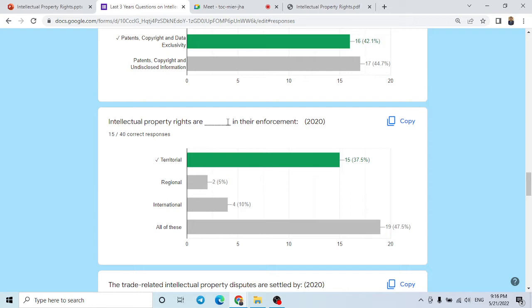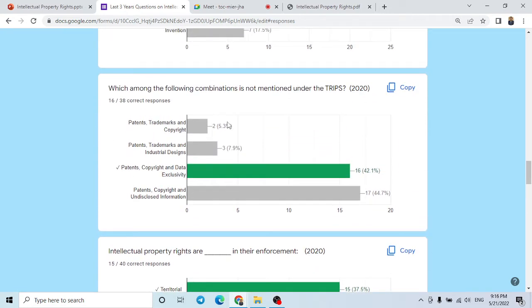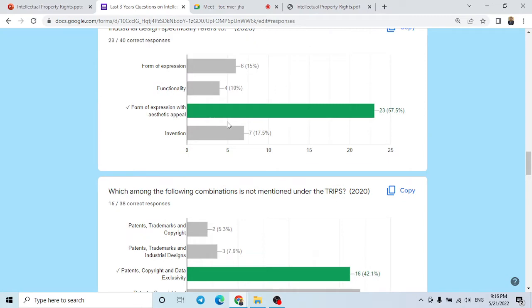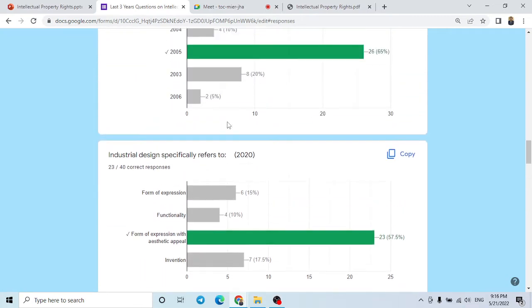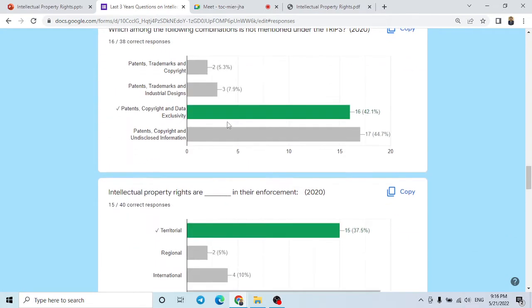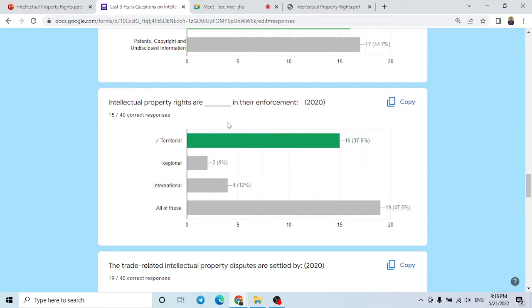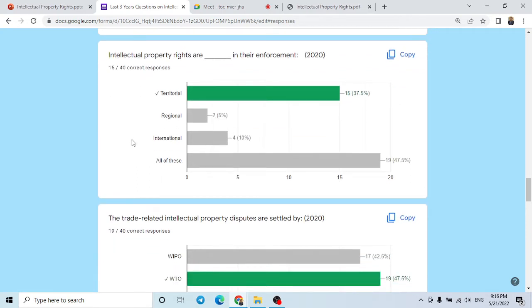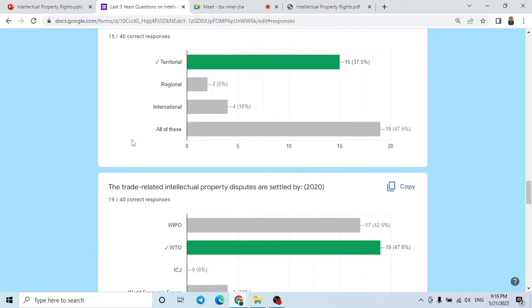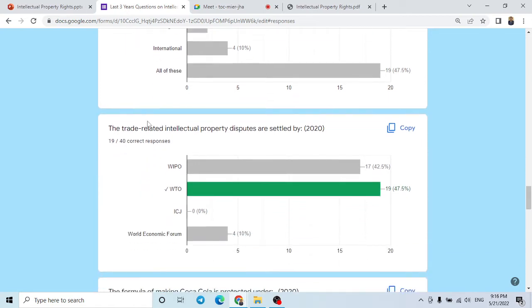Otherwise a person should go to an international forum like the World Intellectual Property Organization, where they can register so that it can be protected worldwide. Otherwise you have to register in every territory where you want to use your patent or whatever intellectual property you have. So it is territorial based.